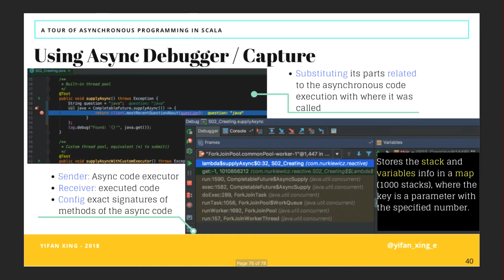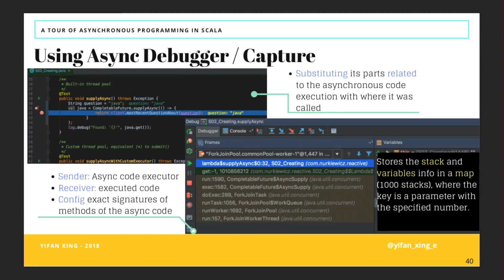And let's talk about how the async debugger really works. If you set breakpoints in your async code, it will replace the stack trace where your async code is executed with the stack trace where your async code is called. So this secretly has a global map that has keys, which are identifiers, mapped to stack traces that are values.